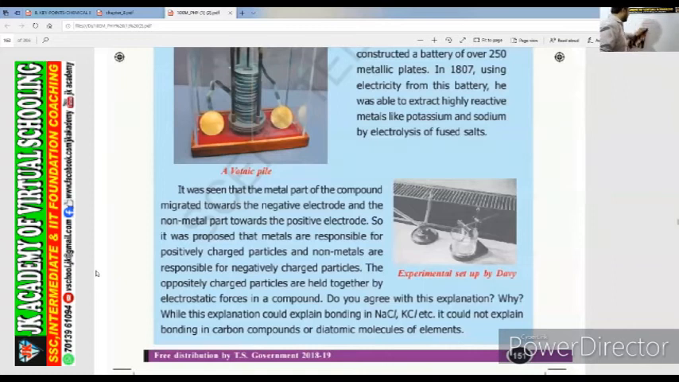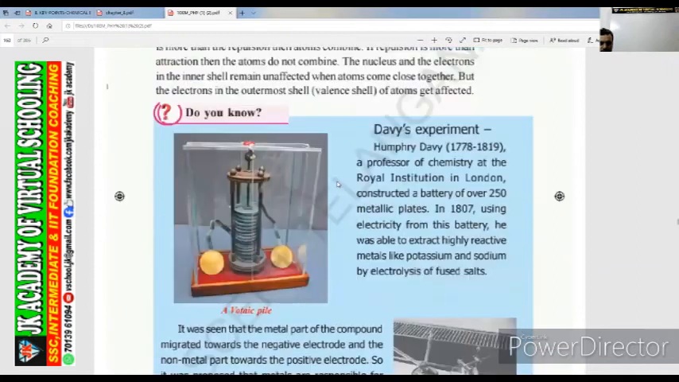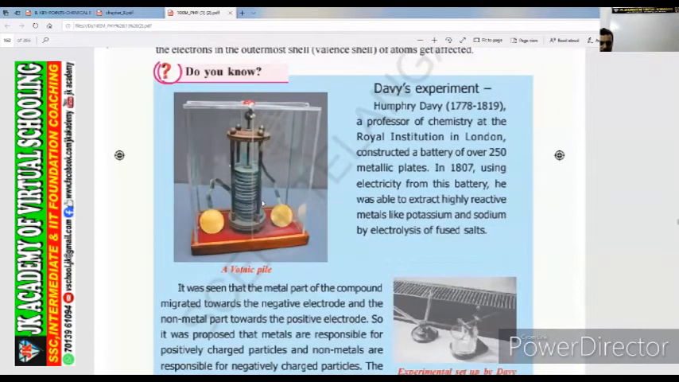What this experiment is about? To extract the metals and non-metals. Where the metals will be attracted towards the negative electrode, where the non-metals will be attracted towards the positive electrodes. What is the use of it? This is the basic experiment. In which year did he do this one? 1807. In Davy's experiment, he did this experiment in 1807.